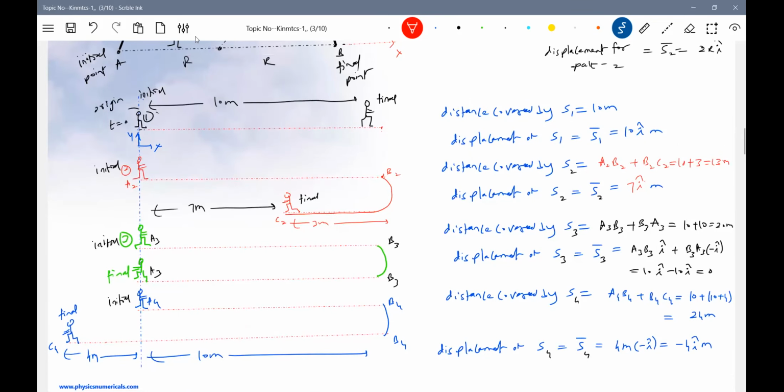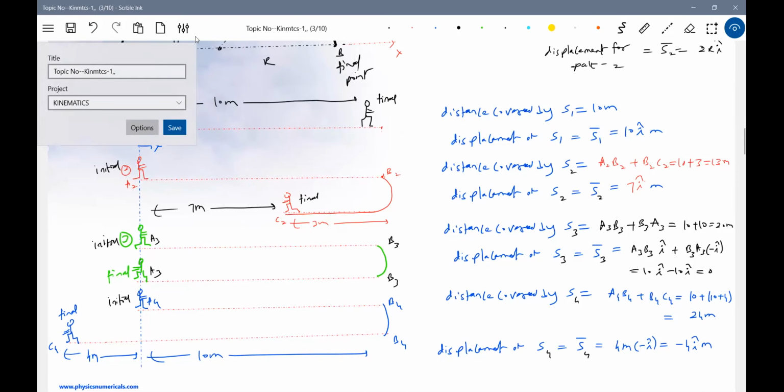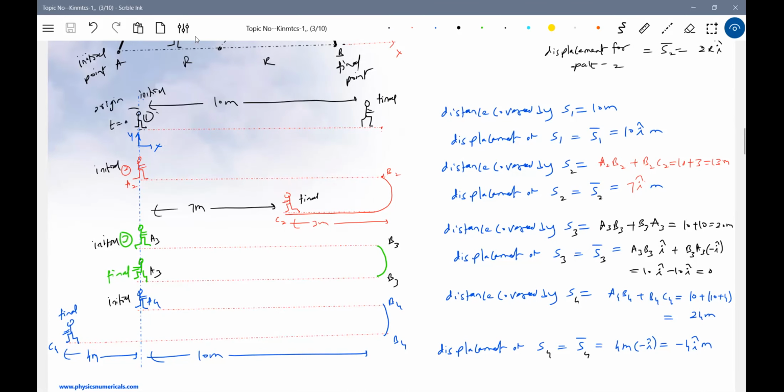I just brought very simple examples. See, I'm not using the word particle. Yourself, you stand at point 1, you walk, and return back to a certain point. Second case, where you started, you walk 10 meters, again return back. Next, you walk, then return back and cross that initial point. Displacement will become negative. Very simple examples I'm giving, which you can practice at home. This is the basic idea. Finish over, nothing big is there. If you can understand the small topics, you'll be in a far better position. Got it?